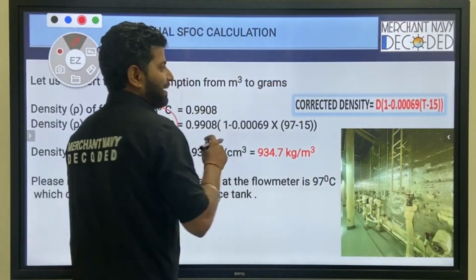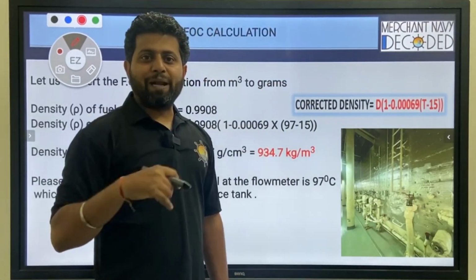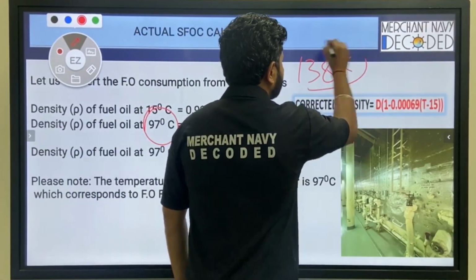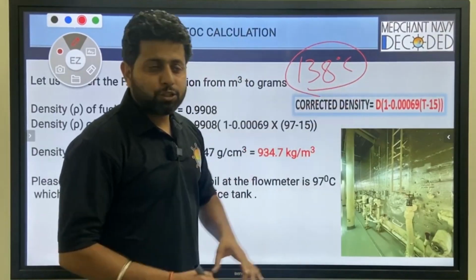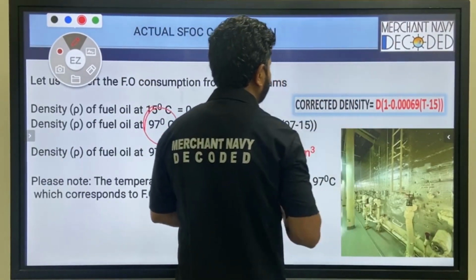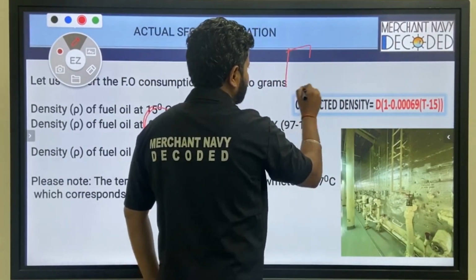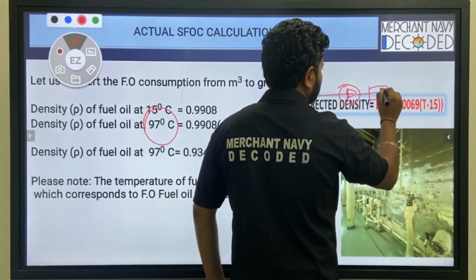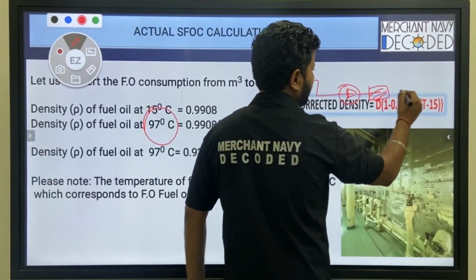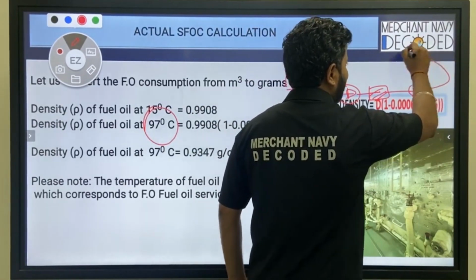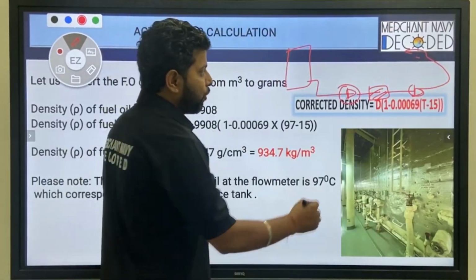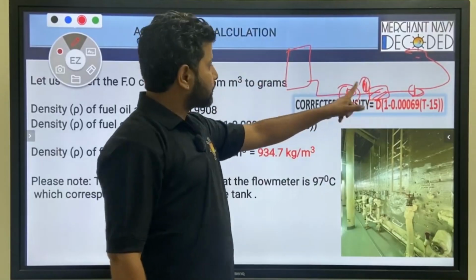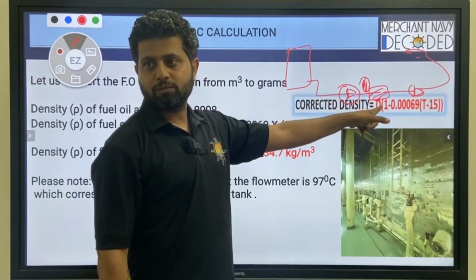You take, arey yaar, flow meter temperature will be at main engine inlet, that is 138 degrees centigrade. That is wrong. But that is at main engine inlet. Your flow meter is fitted after the supply pump, that is in the service tank. So whatever is the temperature at the service tank, that is going to the supply pump, that is going to the flow meter over here, then it is going to the circulating pump, and so on, viscotherm and everything. So this flow meter is fitted over here, and what is the temperature over here? Either you have got a thermometer over here, or you take the service tank temperature.